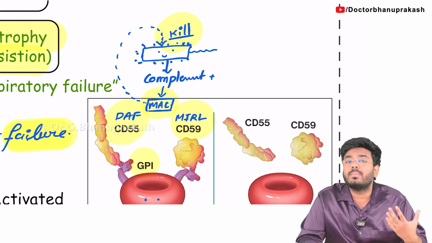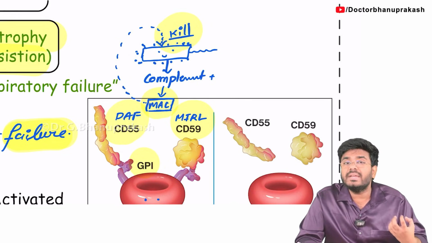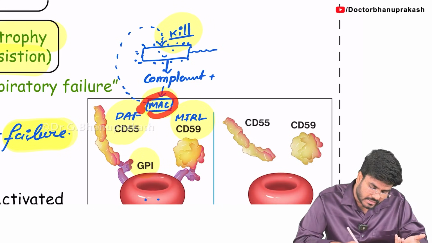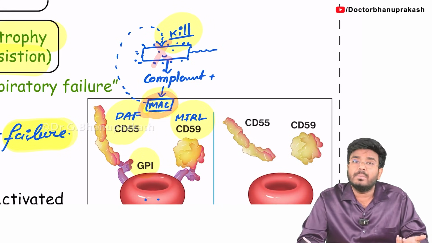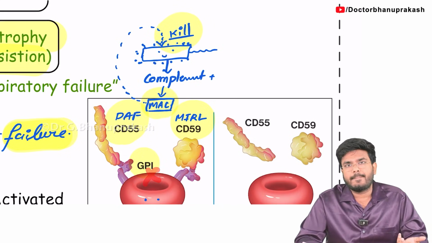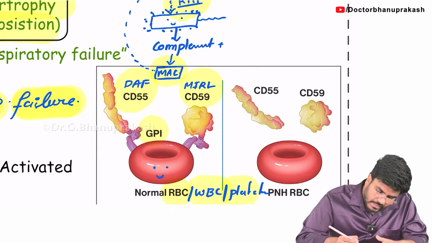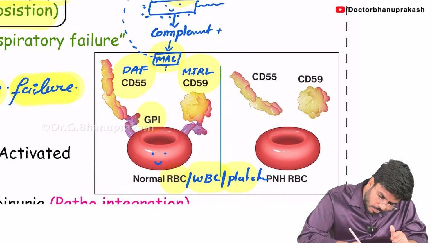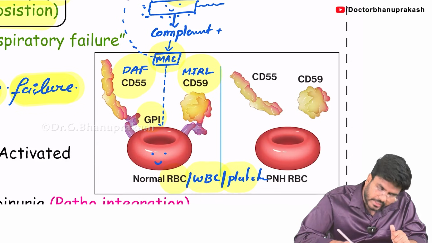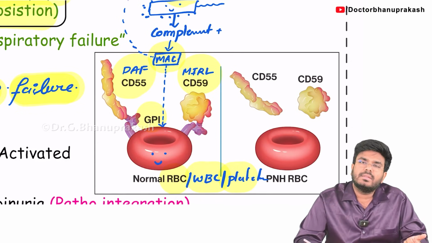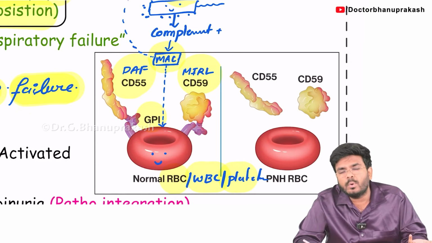This blind soldier doesn't know who is the enemy and who is our own cell. So it will try to attack our own cells also, like RBC, WBC, platelets. So tell me, there is a chance that hemolysis can occur.